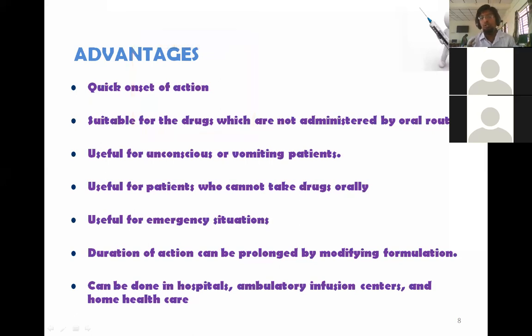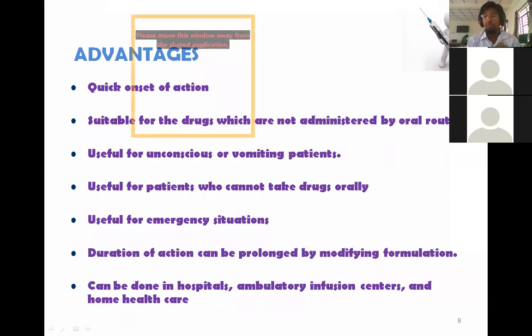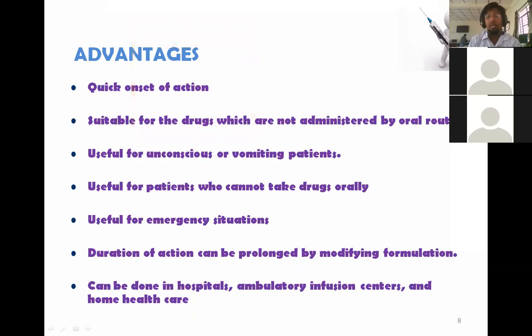As we discussed, the onset of action is quick. In emergency situations, you can't wait until the tablet disintegrates, then dissolves, then absorbs into the blood, then goes to the site of action or to the receptor and shows the action. Instead of that, we can directly give it to the blood. So in emergency situations, the parenteral route is the best. The duration of action can be prolonged by modifying the formulation. So even in the parenteral route, even though the quickest onset of action is there, we can prolong the duration of action.